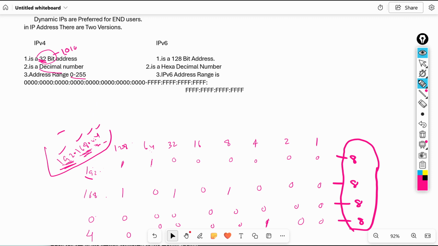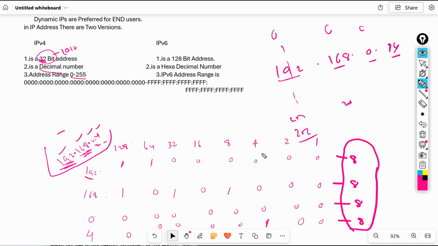See here, we have an IP address. There are 4 portions, right? 192, 168, 0, like this. This is one portion, this is one portion, this is one portion, this is one portion. So every portion has a range of 0 to 255 only. We won't see 256. Max is 255 only.